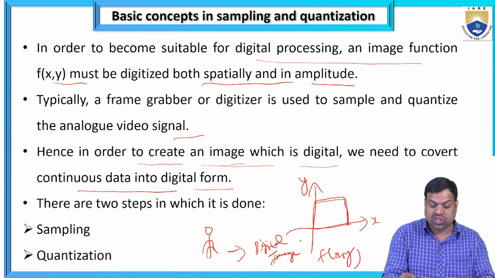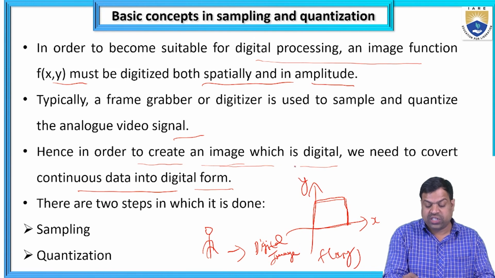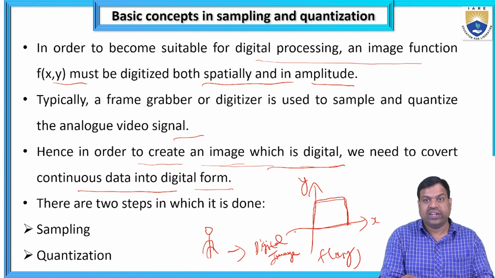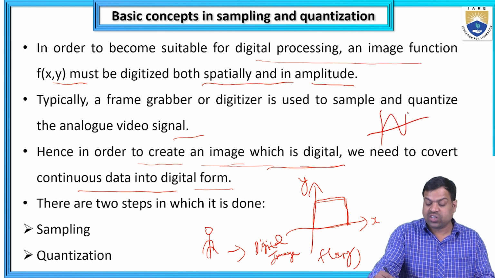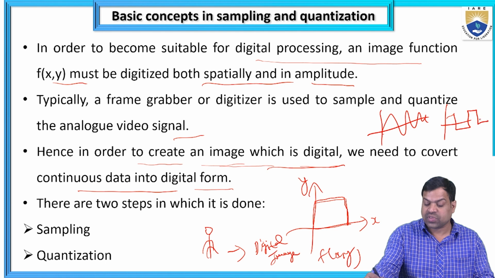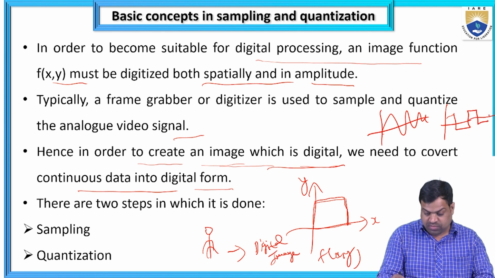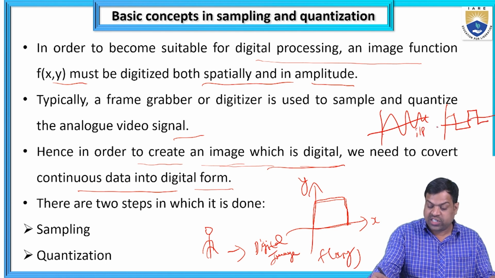So how is it possible? When I want to create a digital image from the analog, we need to convert continuous data into the digital form. The continuous data is converted to the digital form like this. So it is continuous, and it is digital.